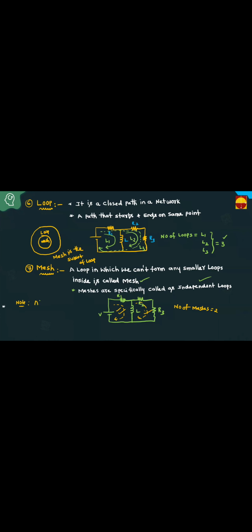Students, all meshes are loops, but all loops are not meshes. L3 is a loop, but not a mesh. L1, L2 are the meshes, and these are also loops. That's the reason why all meshes are loops, but all loops are not meshes. Okay, this is the difference between loop and mesh that you have to concentrate on. Next, here I have to give one observation that is important.